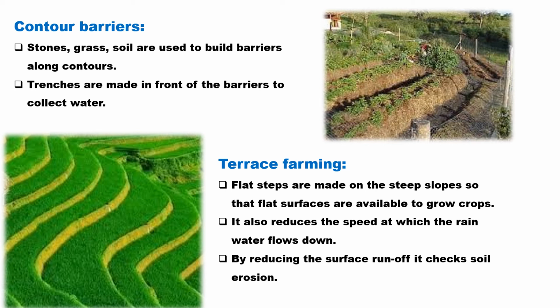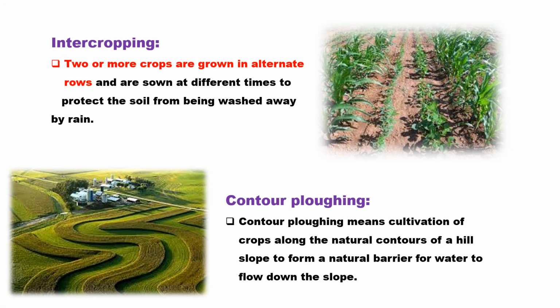The main reason is that it reduces the speed of the water flow, and by reducing the speed of the water flow, it can check soil erosion. It reduces the speed of the runoff, and even if the topmost layer is eroded, it gets deposited on those flat structures. That is why we can practice terrace farming as one of the most effective conservation methods.